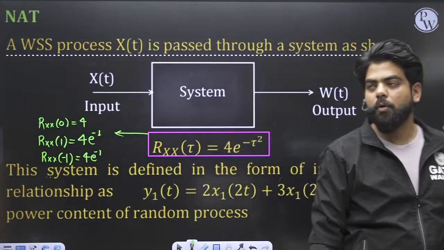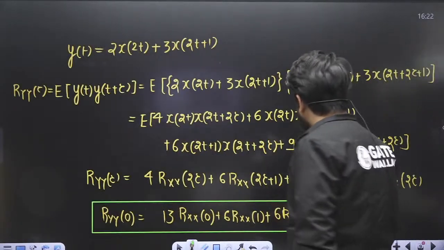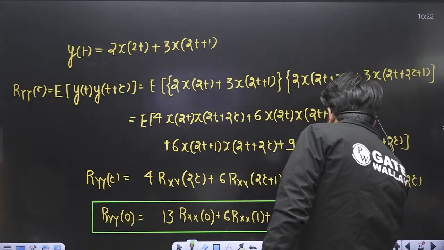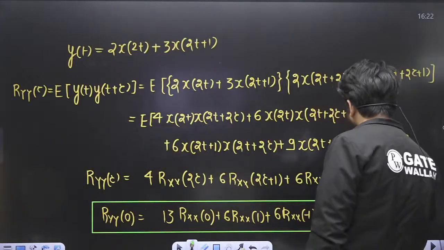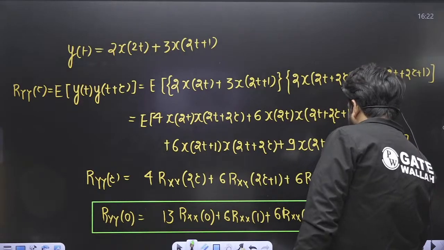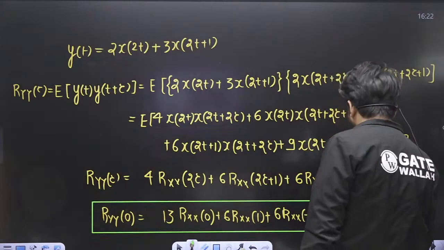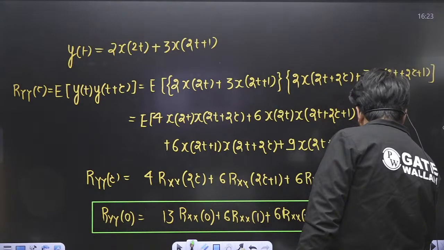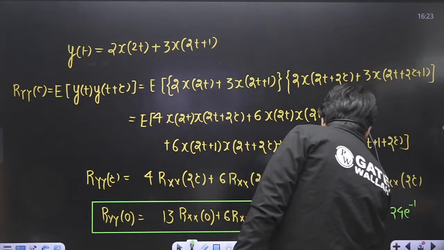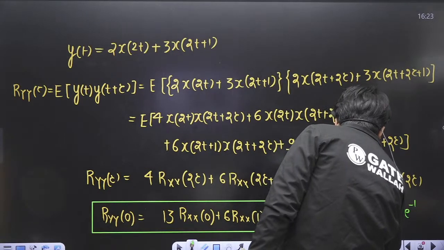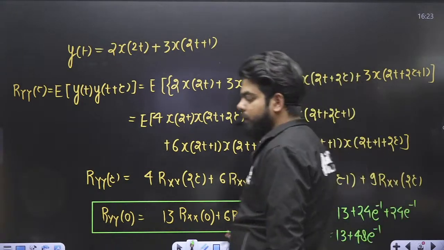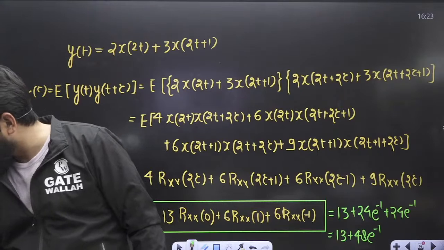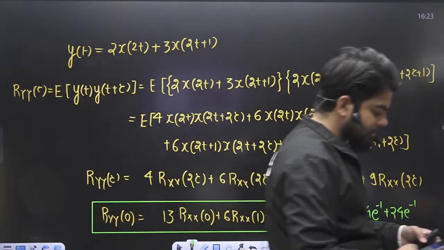Correct? Now let us put all the values here and you will get the answer. So this becomes 13 times 4, plus 24 e inverse plus 24 e inverse. So basically this becomes 52 plus 48 e inverse. Solve this value in the calculator, and you will get the final answer.